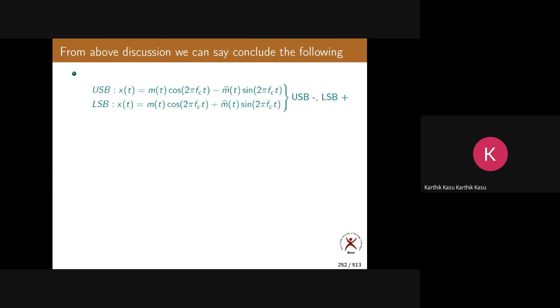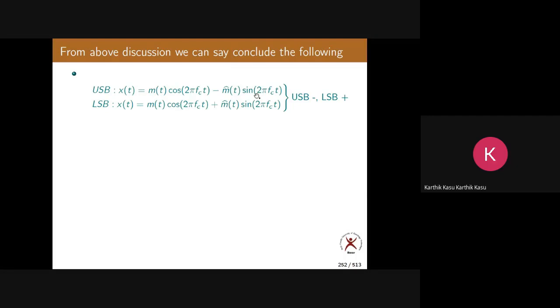No, it is reverse. Are you getting what I'm saying? Here things are reverse. You get the upper sideband when it is m of t cos 2 pi fct minus m hat of t sin 2 pi fct. You get the lower sideband when it is m of t cos 2 pi fct plus m hat of t sin 2 pi fct. These two are equations of SSB only.